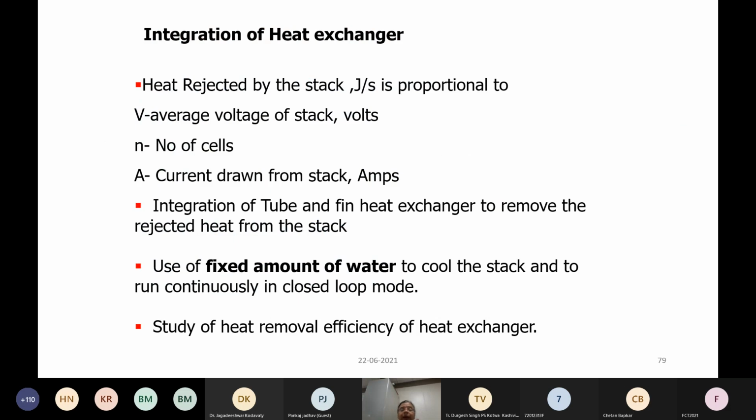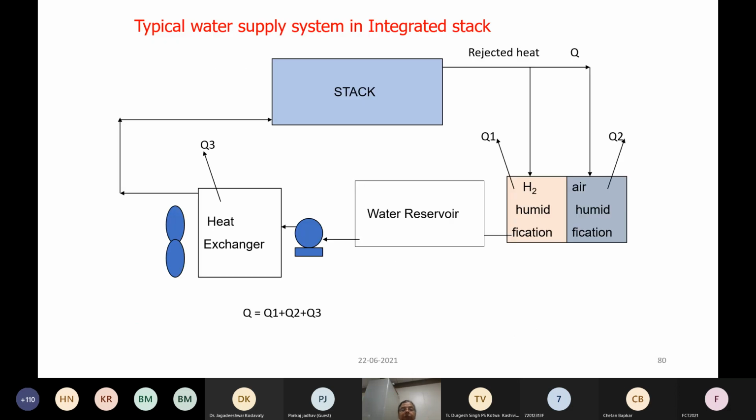So what are the parameters on which this heat rejected is dependent? It is dependent on the average voltage of the stack. If you operate the stack at low voltage, higher heat is produced. So you have to choose an optimum voltage. Normally it is 0.6 or 0.7 volts for operation of a stack. It also depends on the number of cells, the current drawn, and also what kind of heat exchanger you have used to remove the heat from the stack. So if you look at this picture, it shows how the typical system looks.